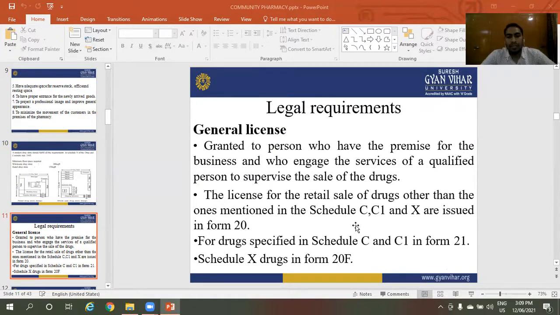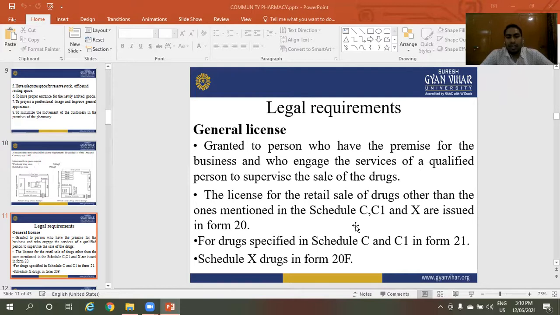Legal requirements. General license. The first legal requirement is a general license, granted to persons who have the premises for the business and who engage the service of a qualified person to supervise the sale of the drugs. Qualified person means a pharmacist registered with the state pharmacy council and the Pharmacy Council of India.